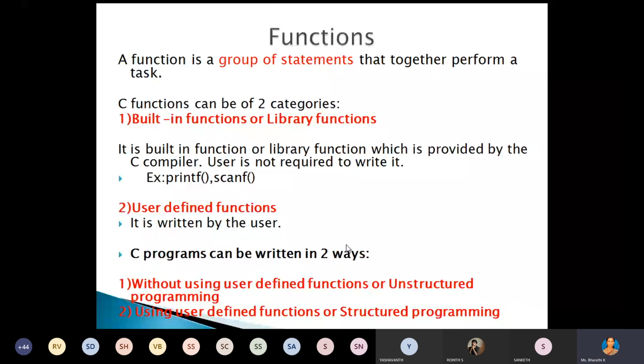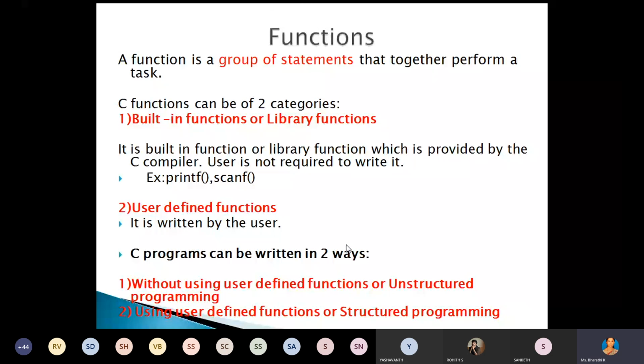A function is a group of statements that together perform a particular task. A block of code or group of statements that will perform one particular task, that we can write using a function, right? Now, in functions we have two types of functions. One is the built-in functions or library functions, and the second one is the user-defined functions.